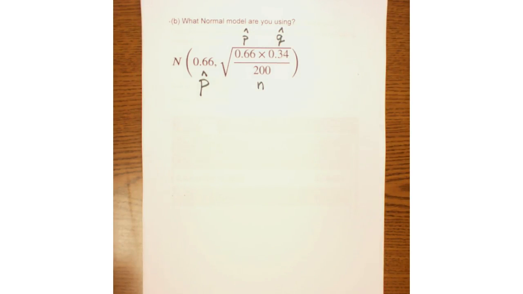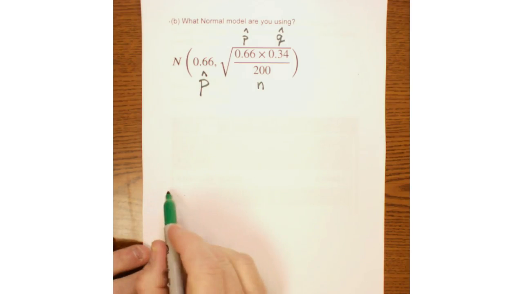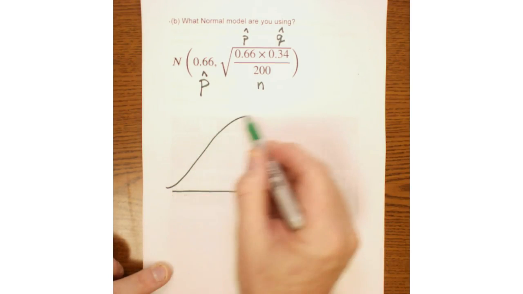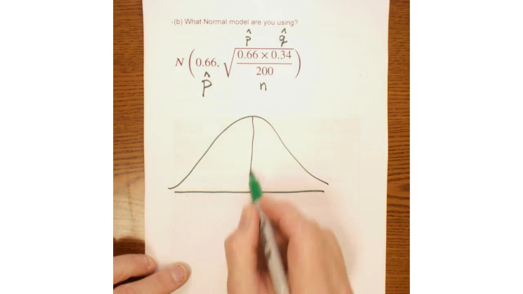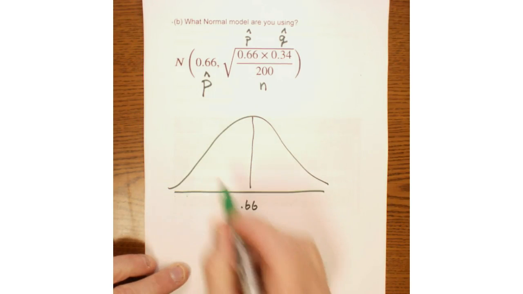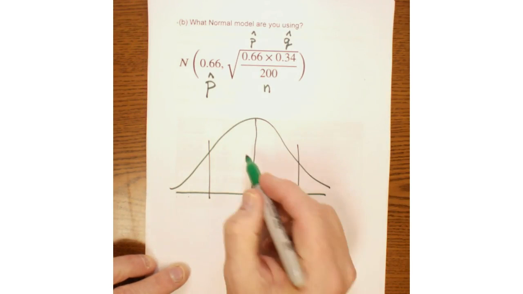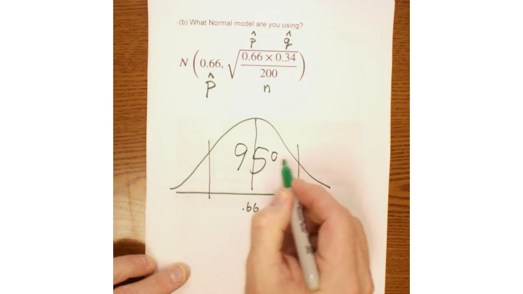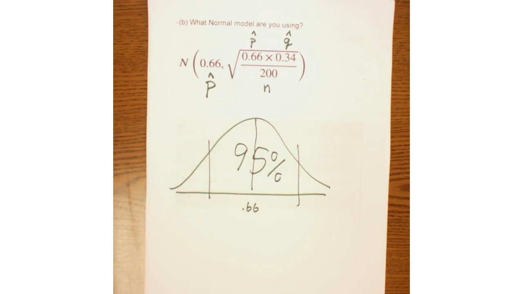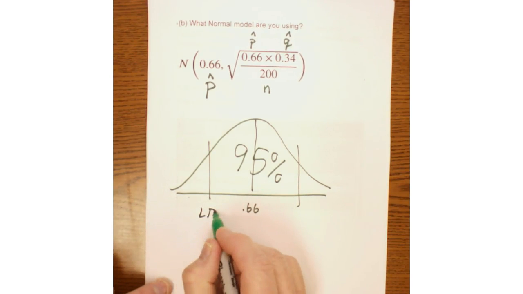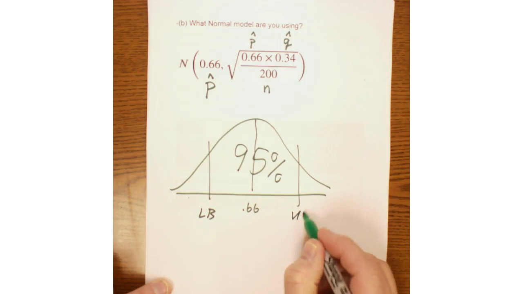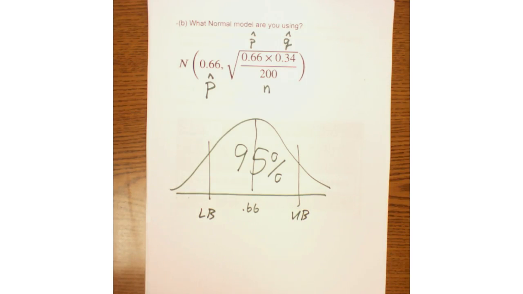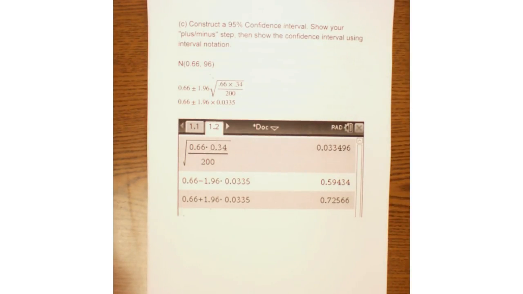So I place my faith and trust in this model. And what I'm going to try to do is figure out where the middle 95% of that distribution is. That's what gives me the lower bound of my confidence interval and the upper bound of my confidence interval. So if I was going to construct my 95% confidence interval,